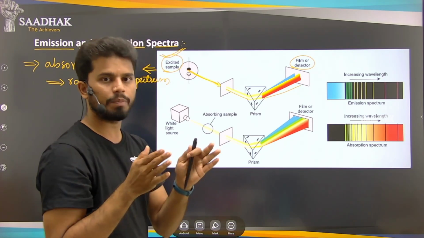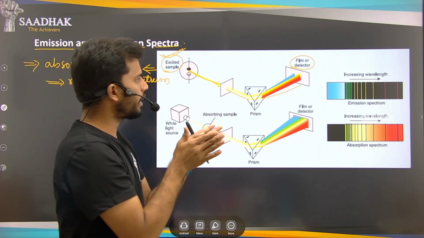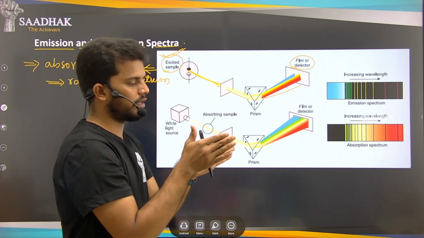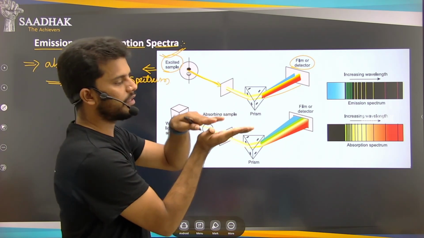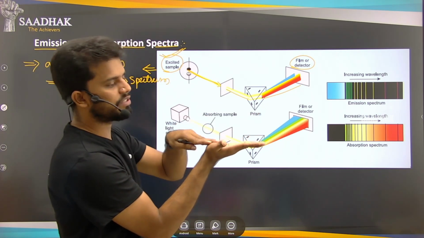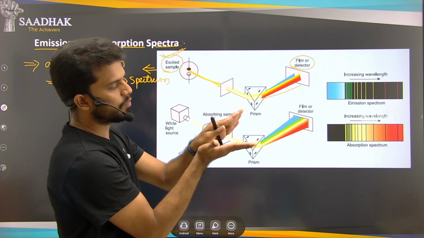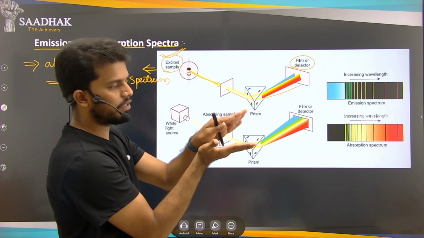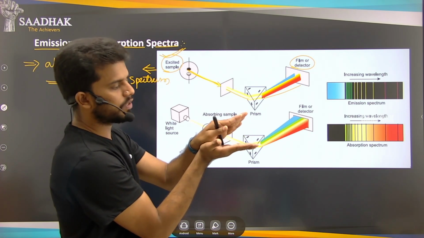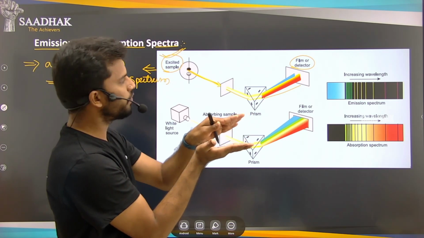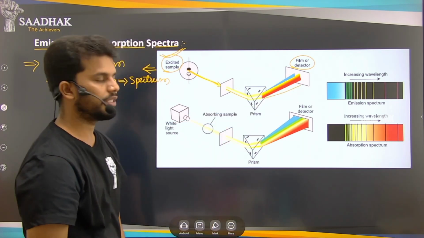If you take color papers and join them together and keep them in a deviated fashion, this is our red color, which deviates the least, and this is our blue or violet color, which deviates the most. Like that, if you pleat all the papers, you will see this deflection.